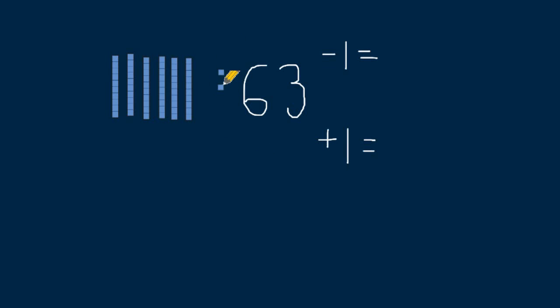Let's look at our ones. I have 1, 2. So I have 2 ones. So I'm going to put a 2 in my ones place. And then how many groups of 10 do I have? 1, 2, 3, 4, 5, 6. 6 here. So let's double check. 10, 20, 30, 40, 50, 60, 61, 62. So now I know that 63 take away 1, or 1 less than 63, is 62.